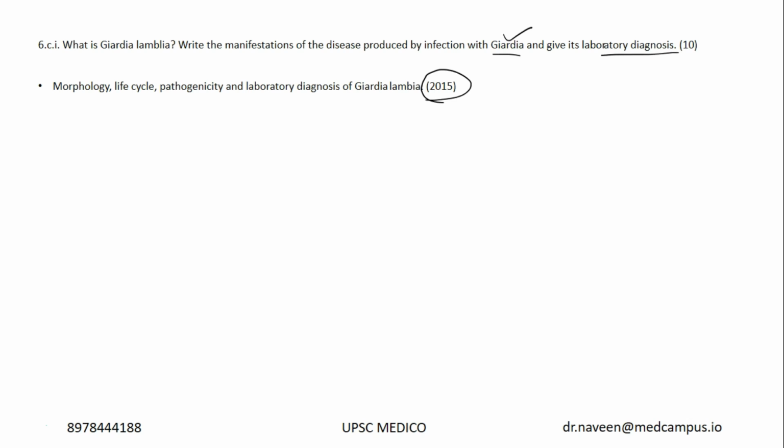So if you have some help from me, if I am of any help to you, I'll be the happiest person. That's the reason this time when I was setting up the paper, I was only thinking about more hits in the final paper, because I do understand the importance of attempting a question already, right? If you have already attempted the question in the test series, and the same question comes in the final exam, definitely you will get 10 out of 10, right? So that's how your score improves. So that's the reason I was analyzing the previous year papers and setting up the test series so that there are more hits in the final paper.